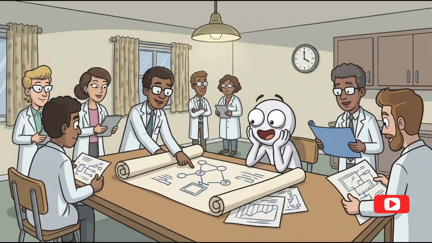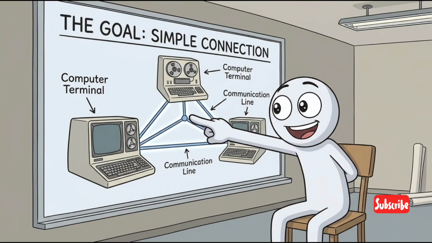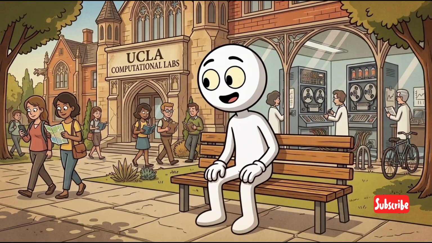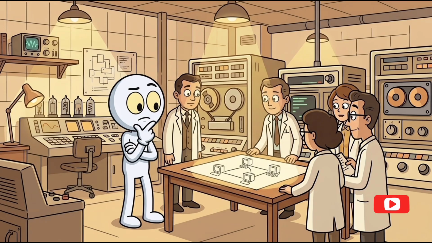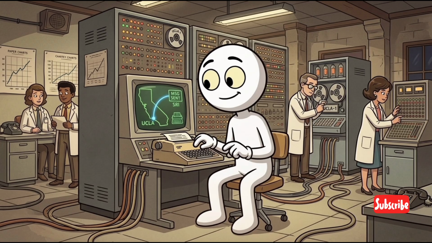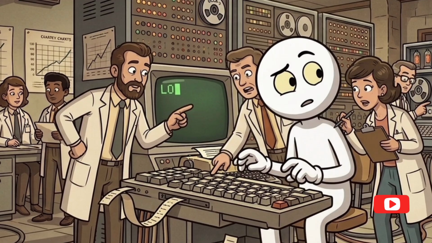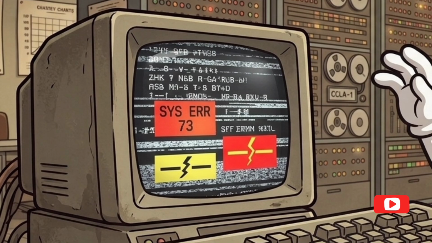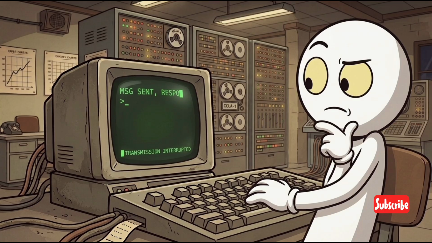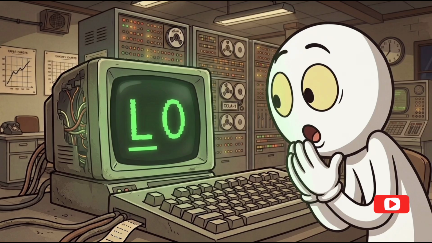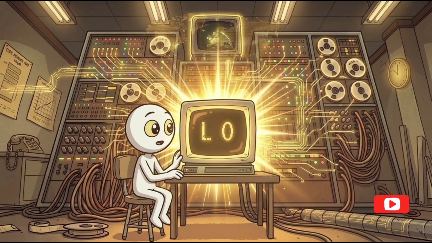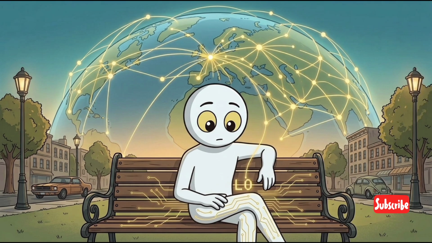In 1969, the first major experiment took place. Two computers were located at two different universities. One was at UCLA. The other was at Stanford. They were about to send the first message. A student sat down at the computer. He started typing. The word he wanted to send was "login." But something unexpected happened. The system crashed. The full message was never delivered. Only two letters reached the destination, L and O. Just those two letters. The first internet message was never completed, but it became a historic beginning. No one knew those two tiny letters would change the future of the world.